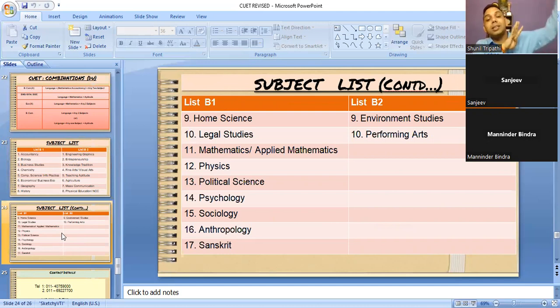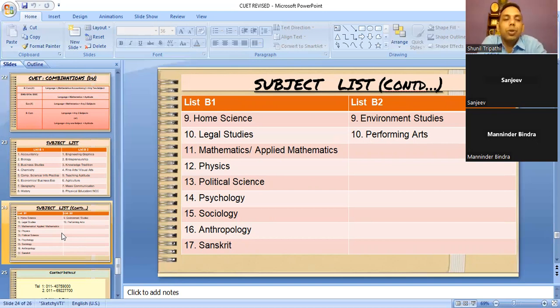Another child who has taken accounts, economics, business studies, and maybe marketing management or FMM. Now FMM is not there, so he cannot appear for CUET FMM. He will appear only for 3: accounts, economics, business studies, and whatever marks he has in those, he has to use. So that is a little bit of a disadvantage, but we can't do anything, because there are a few skill-based subjects